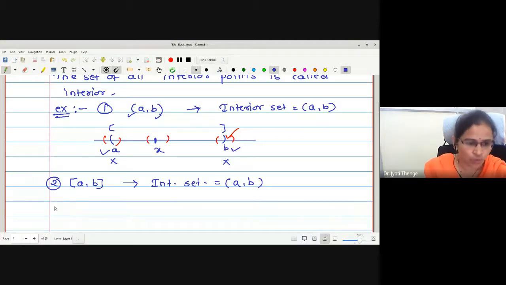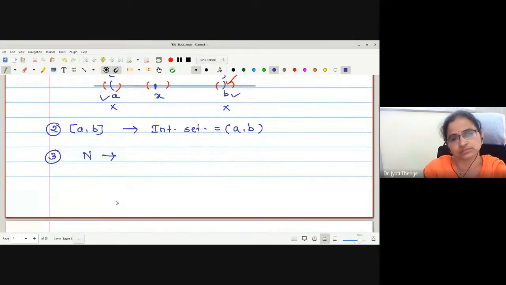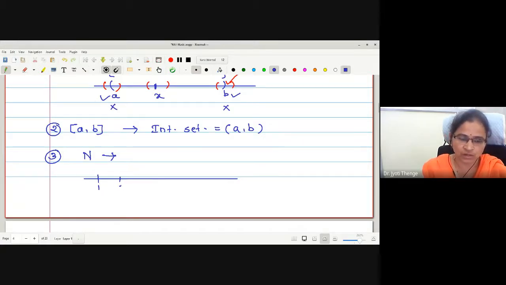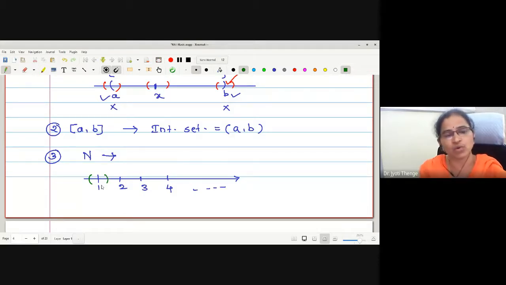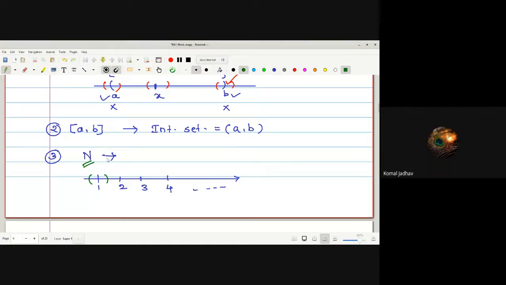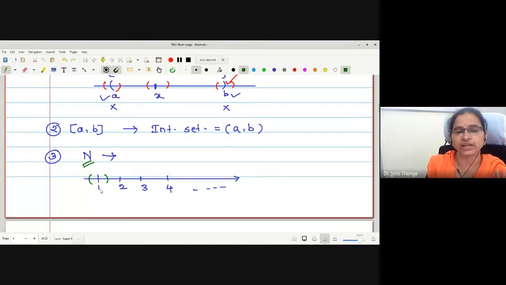Okay. What is the interior point of natural numbers? N. Natural numbers कशा plot करणार? 1, 2, 3, 4 and so on. Right now, check for any point. Let me check whether 1 is interior. Let me draw a small open interval around 1. Okay. Whether this open interval is a subset of N? No, ma'am. No. Therefore, 1 is not interior.